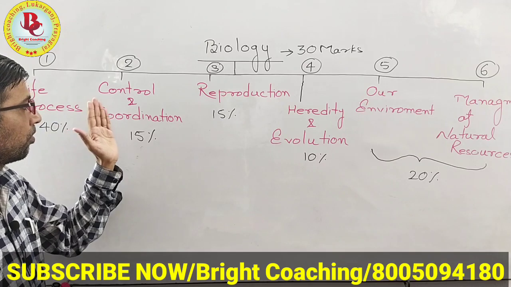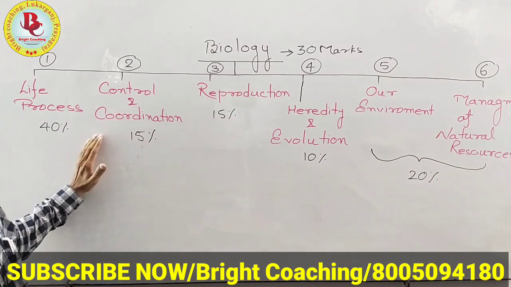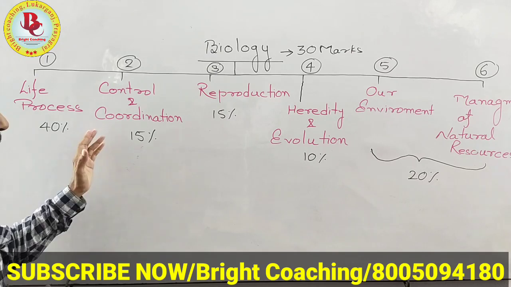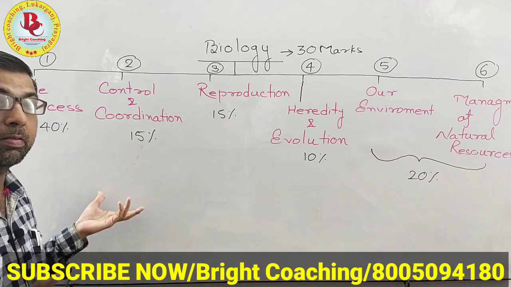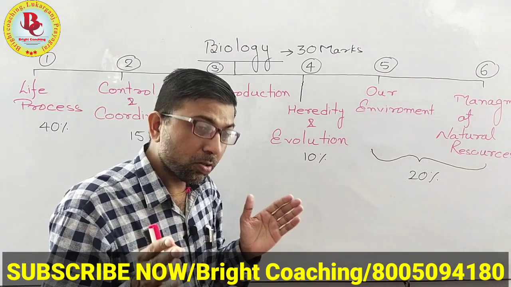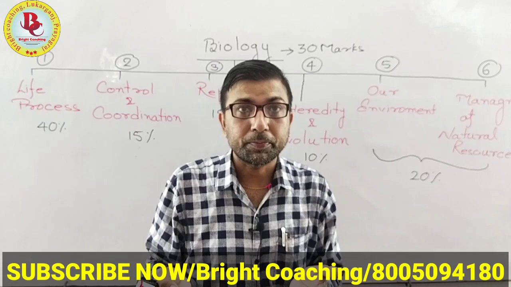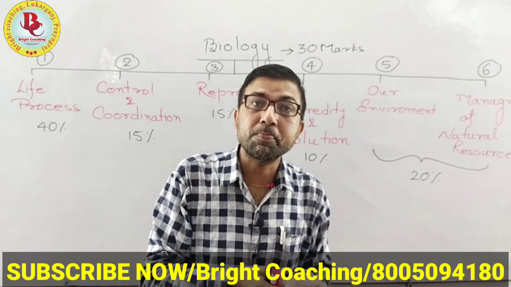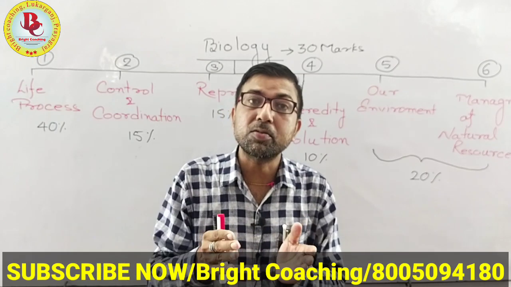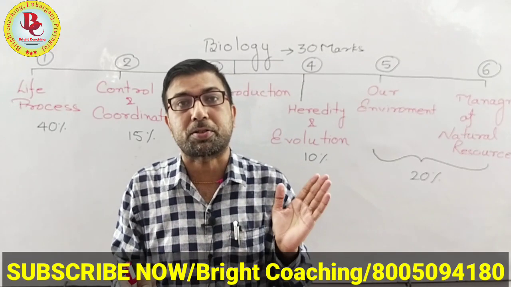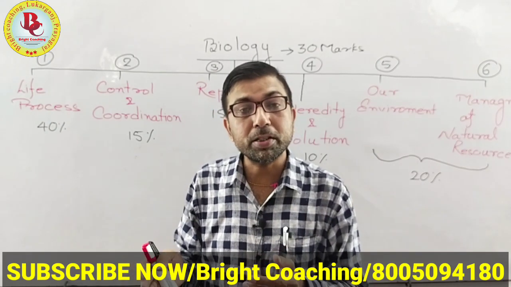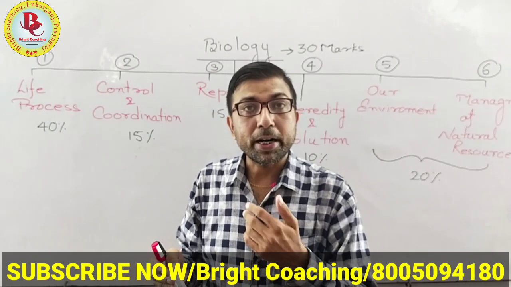After that, we will study control and coordination. Control means the balance. Coordination means balance between the organs. In this chapter, we will study the hormones, the endocrine system, the hormones in plants, as well as the nervous system. The nervous system is present only in animals, which coordinates our body.